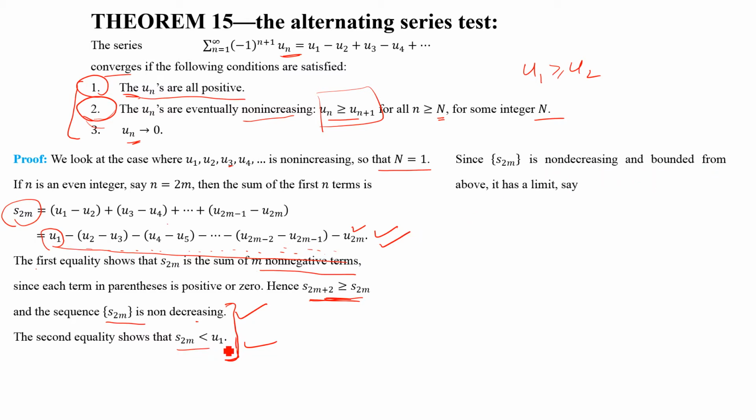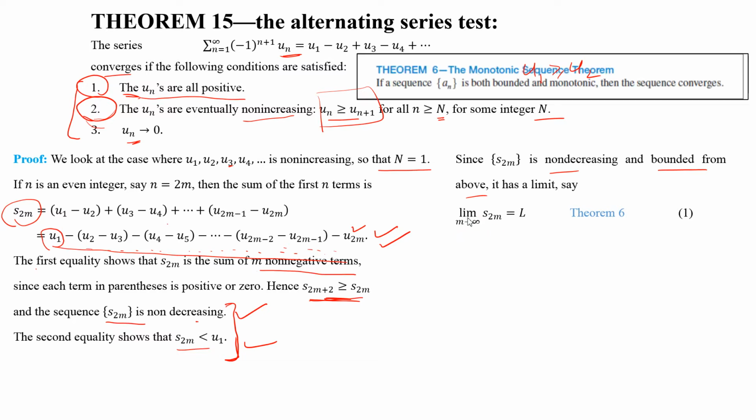S2m is less than u1 means S2m is bounded from above. So it has a limit, and we assume that it has a limit L.